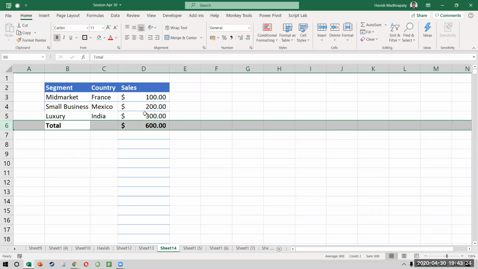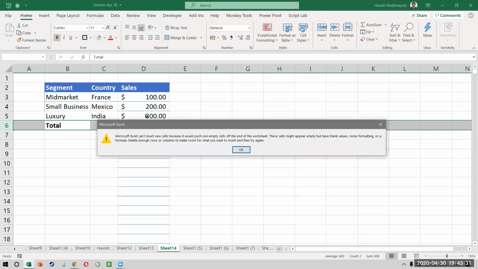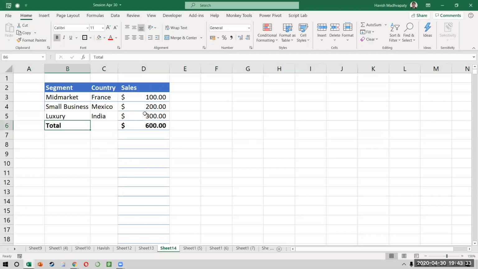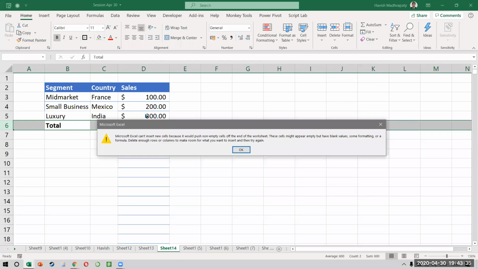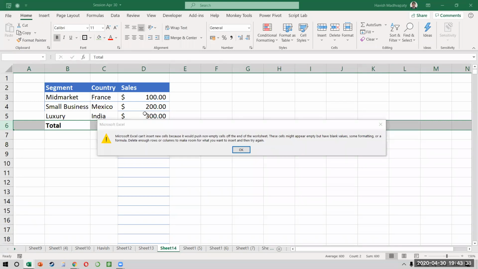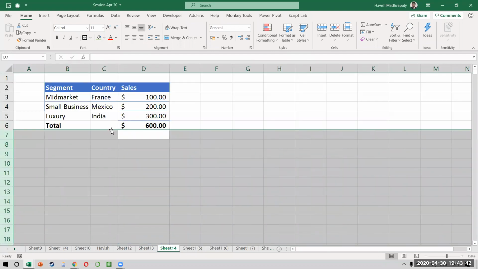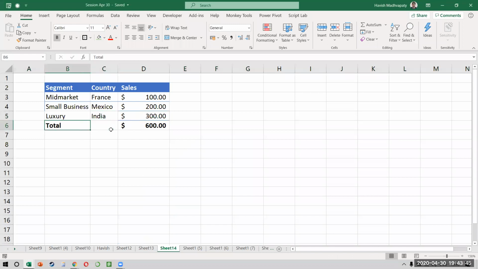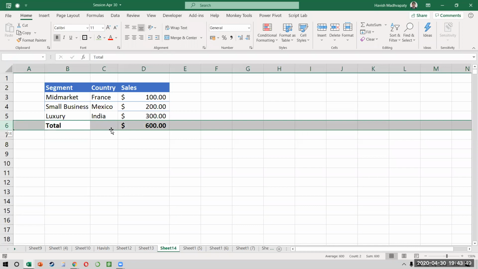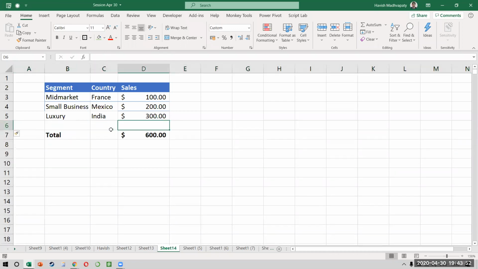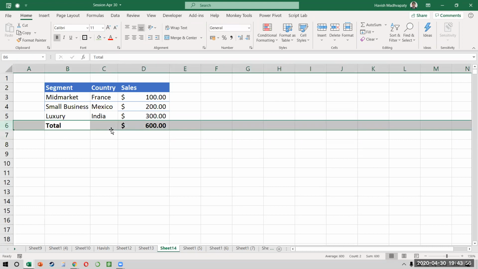If I want to add a record manually, how do you do it? You do Shift Spacebar. What is happening? Okay, just a second. Okay, all right. So if you have to insert a new record, everybody, what do you do? You do shift spacebar, you do control shift plus, and then you add a number, and you notice the formula gets updated automatically. This is something that we will have to do.